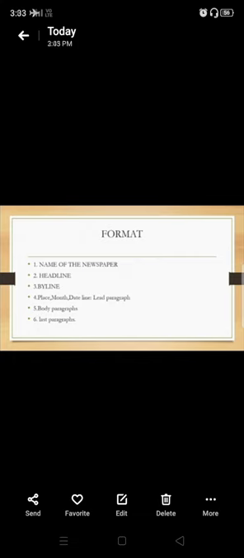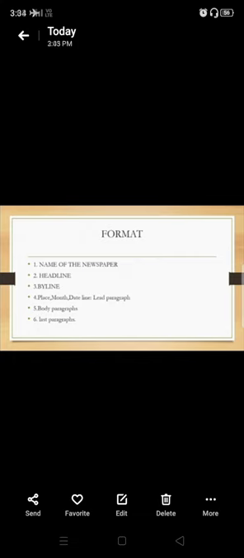Next, it is followed by the headline. Now, headline means the topic, okay, of what your report is. And after the headline, you will have to leave one line each, okay, when you follow this format.